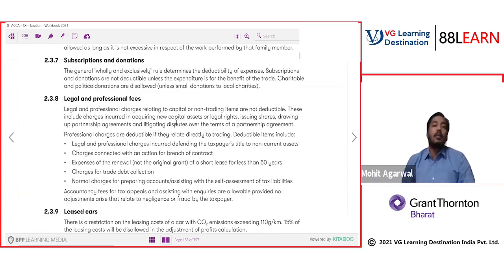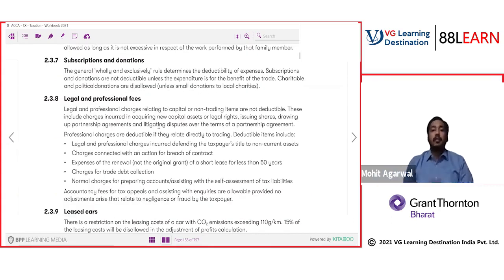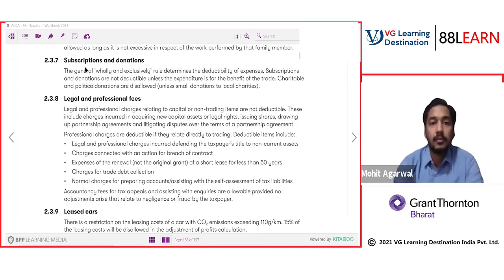They are talking about subscription and donation, legal and professional fees. Give it a read, everyone. Give it a read to subscription and donation, legal and professional fees first. If we talk about this provision of subscription and donation, let's understand this provision.